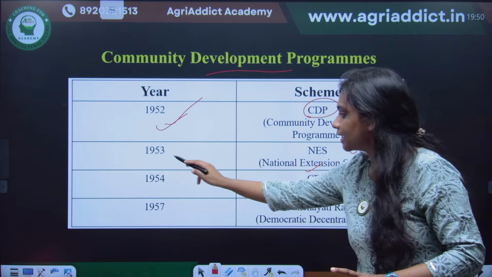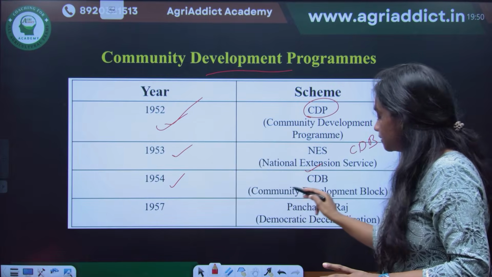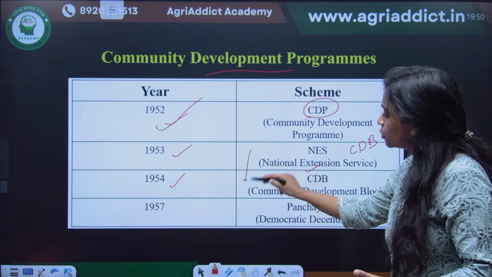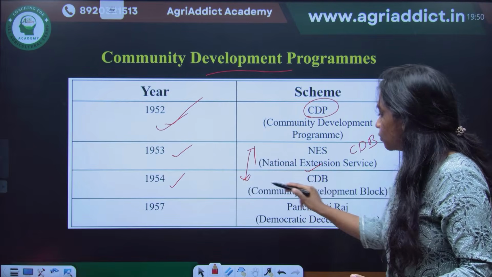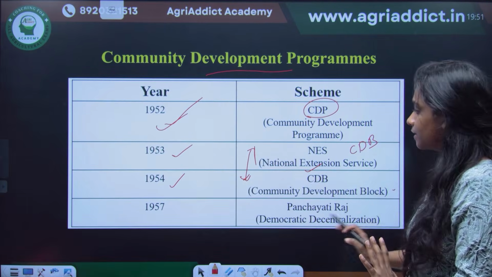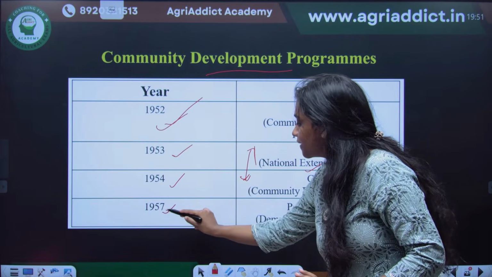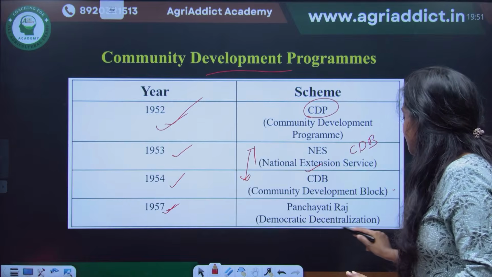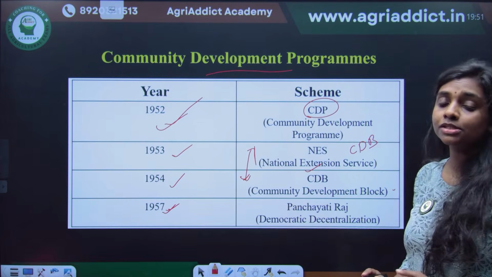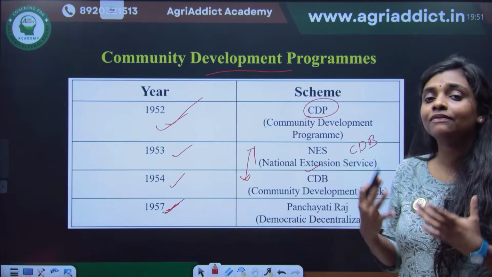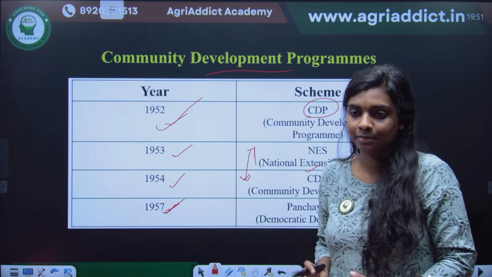Then in 1954 it came as the community development block, and later these two were integrated. So now only community development blocks were the last one. And in 1957, Panchayati Raj or democratic decentralization also came. It was aimed at how to develop the community as a whole.